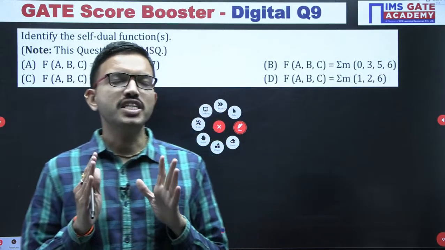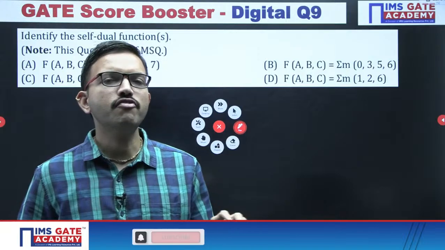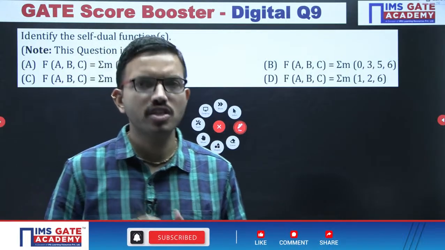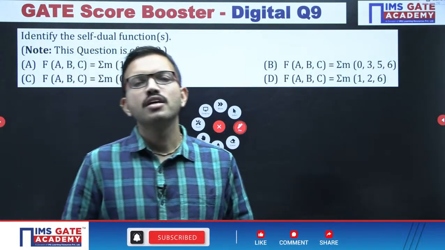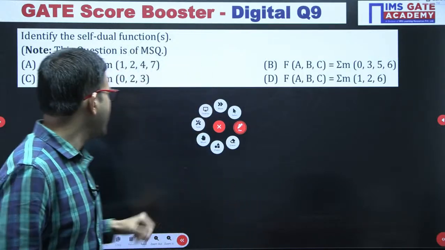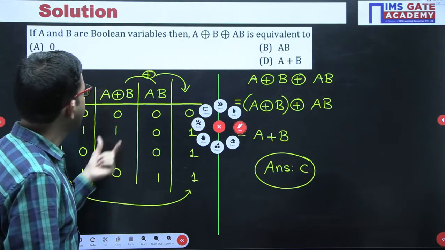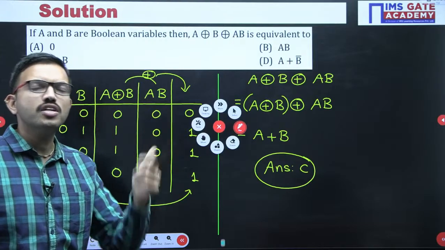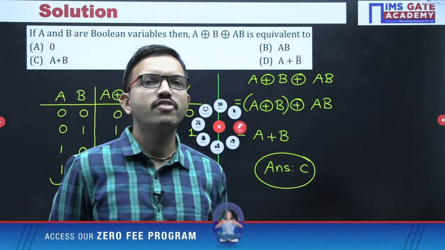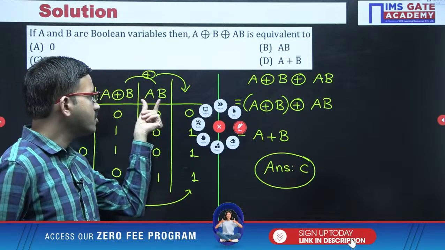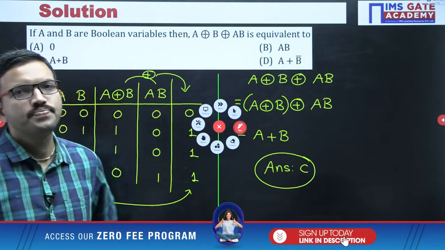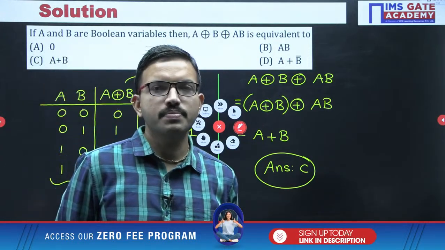In the majority of cases, the original function and the dual function are not the same. For example, if you have A and B, what is the dual of that? For the logic function A and B, what is the dual? A plus B, yes or no?